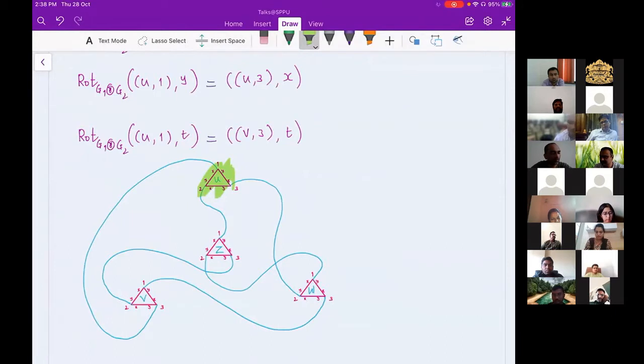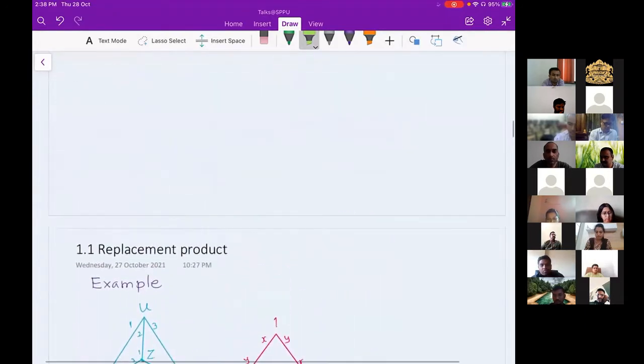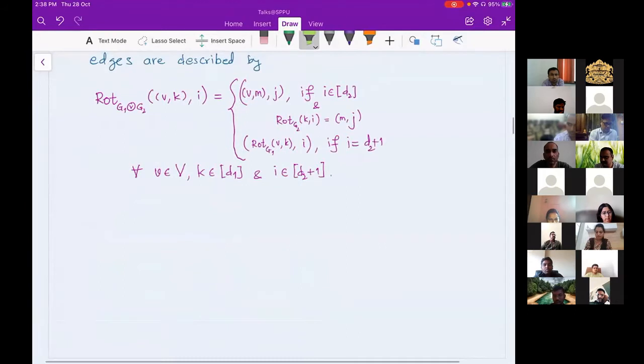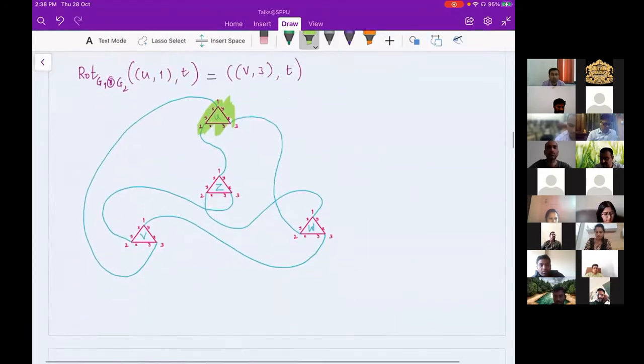So U comma 1 is my vertex of the replacement product graph, and where the edge is going. So I'm talking about now this end, this and this. So this green is nothing but this edge.